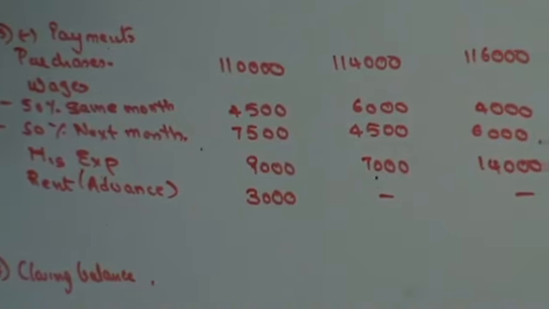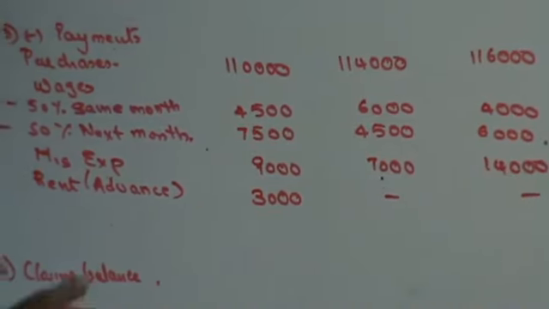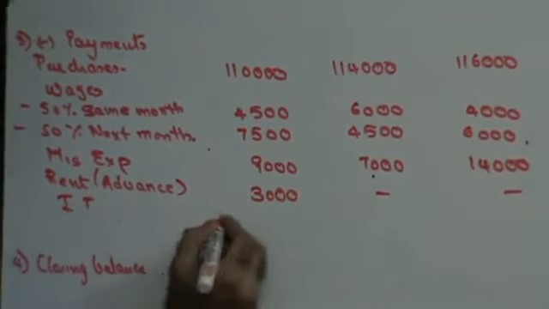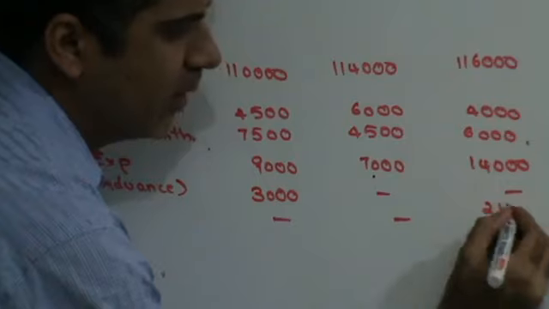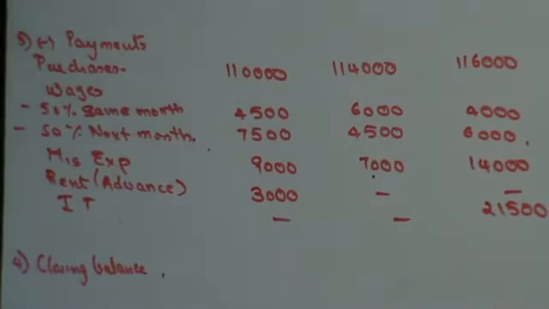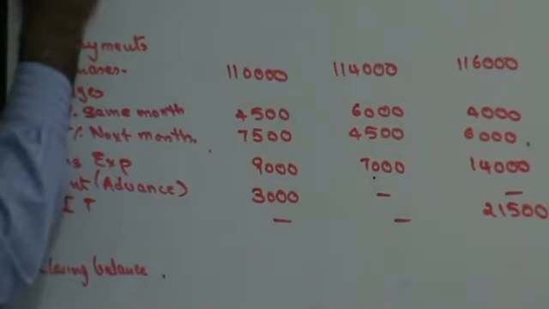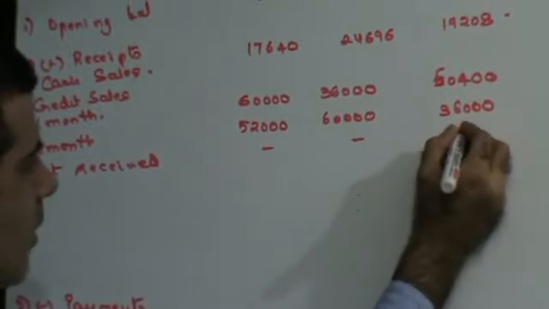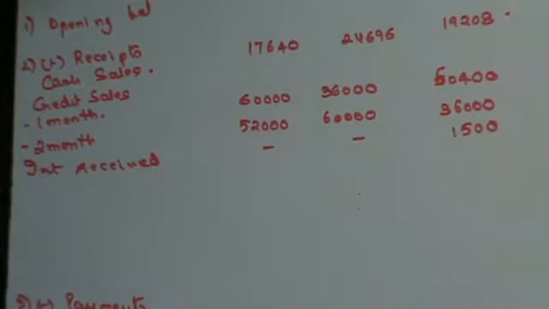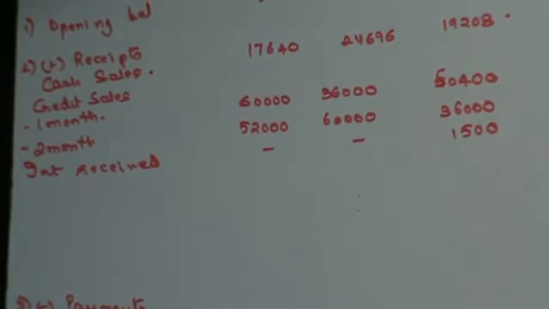Income tax due on 15th March 2007, 21,500, is paid in March. Interest on deposit receivable from bank for the quarter ended March is 1,500. So interest received, I'm going to receive this in the month of March, 1,500. Done? Let's start totaling this, guys.